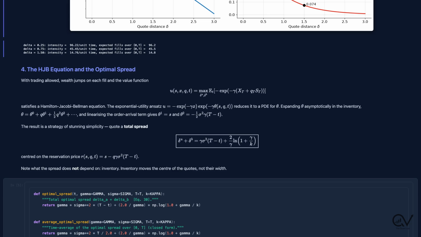Then expand theta in powers of inventory. Theta 1 turns out to be just s. Theta 2 is minus 1/2 sigma squared gamma times (T minus t). Substitute back, and the optimal total spread is gamma sigma squared (T minus t) plus 2 over gamma times log of 1 plus gamma over k. Inventory shifts the center, never the width.